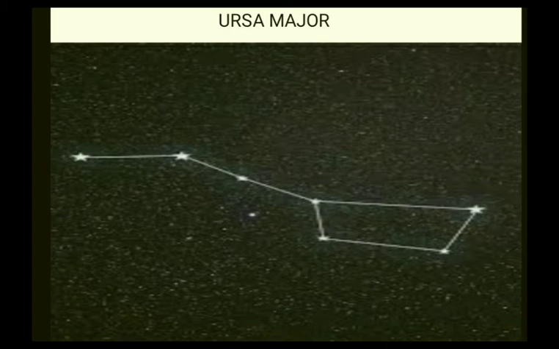There are 7 prominent stars in this constellation. It appears like a big ladle or question mark. There are 3 stars in the handle of the ladle and 4 in its bowl.